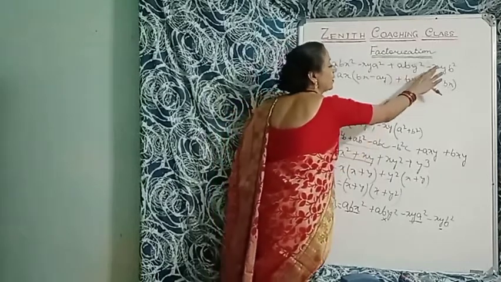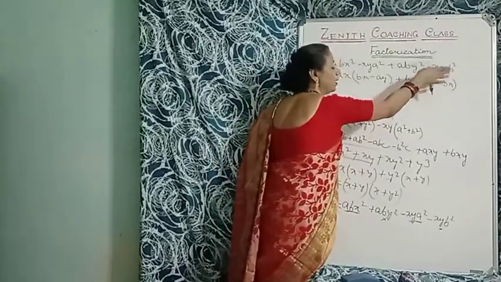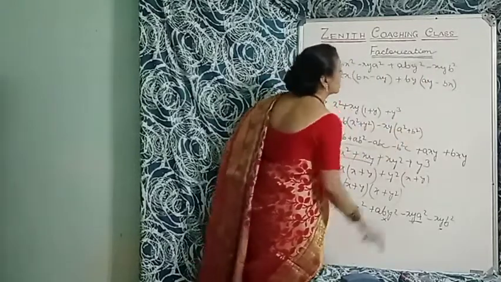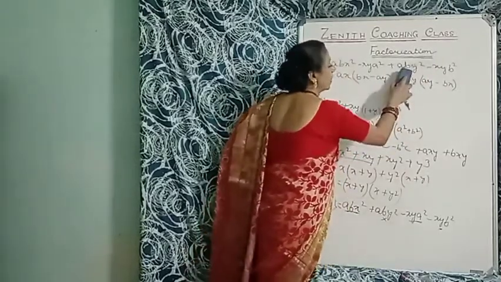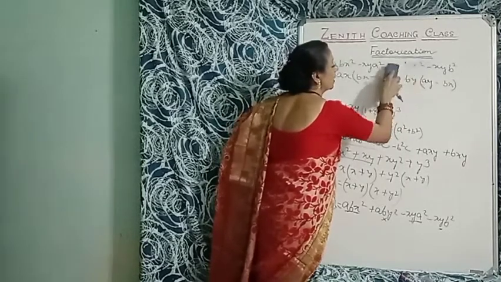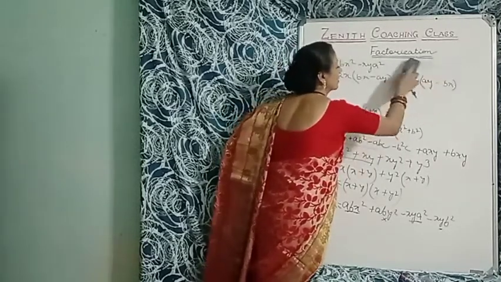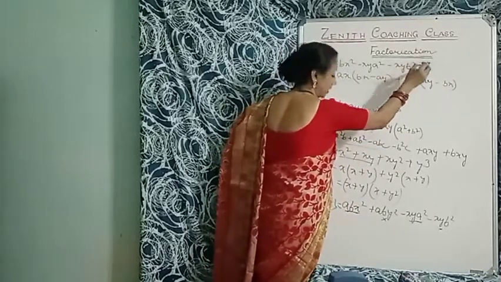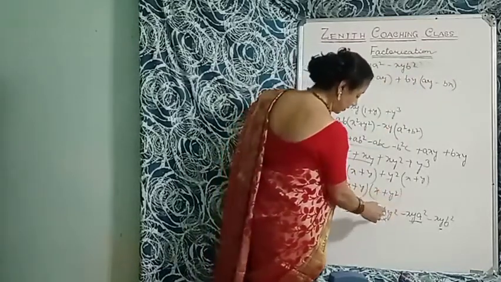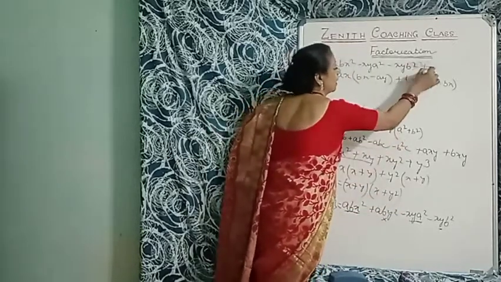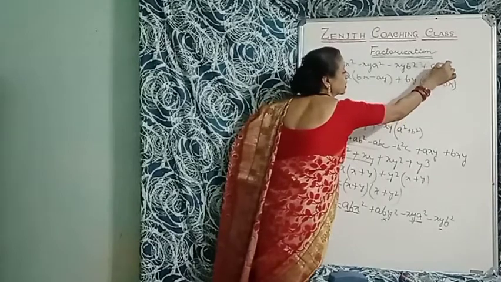So I'll take xy b square at the beginning and aby square at the latter. Okay, so former one is minus xy b square. Then I'll take plus aby square.